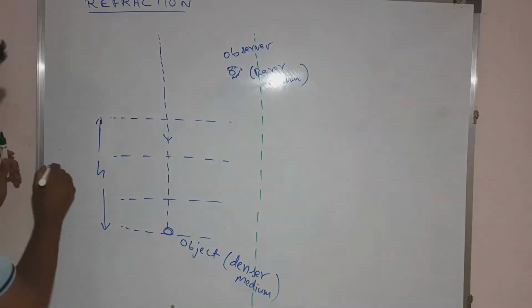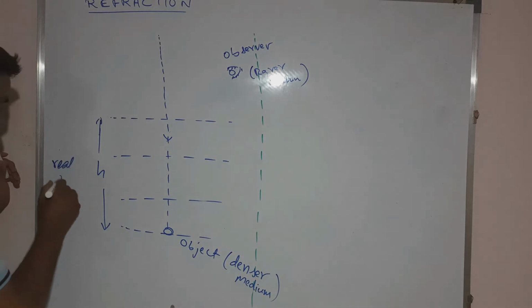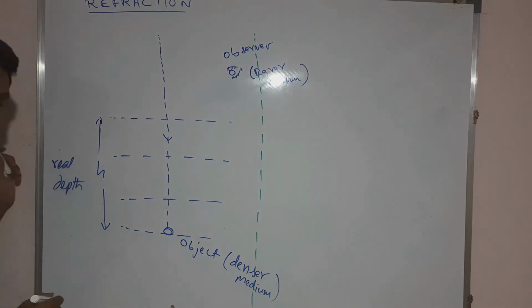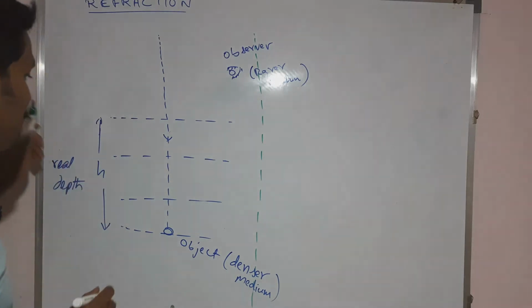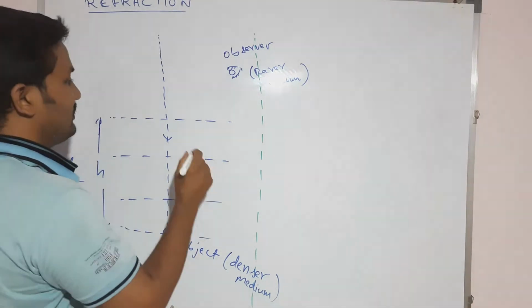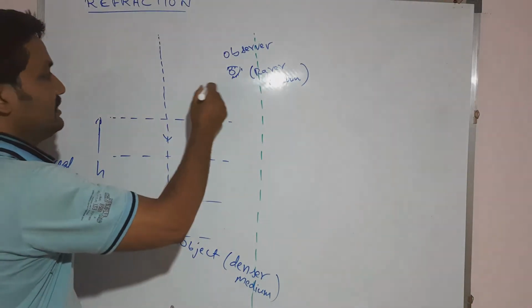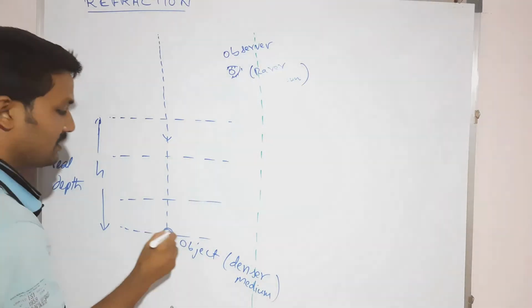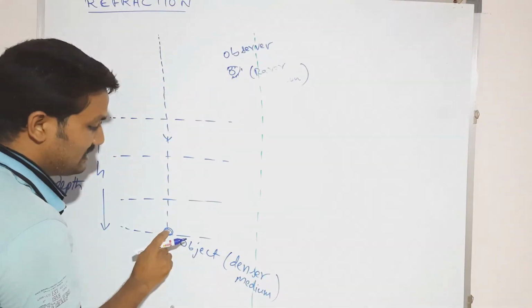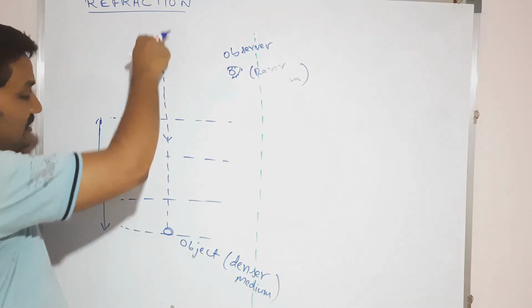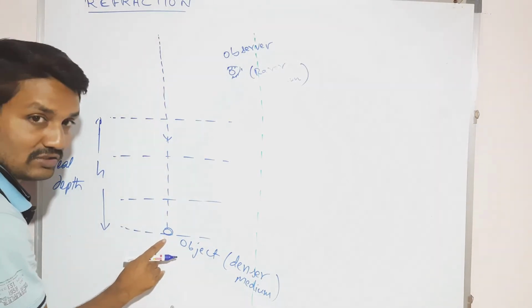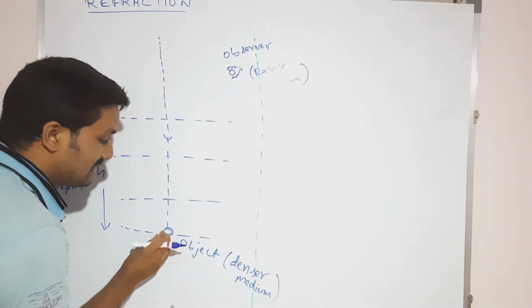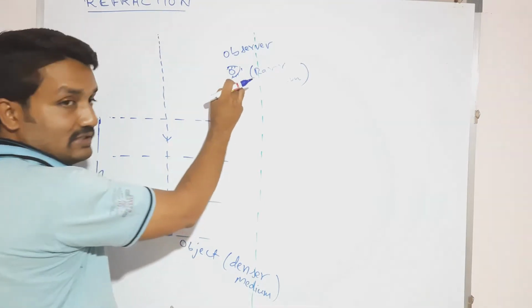This is called real depth. Now the light rays are incident on the coin, and the reflected ray goes towards the eye.